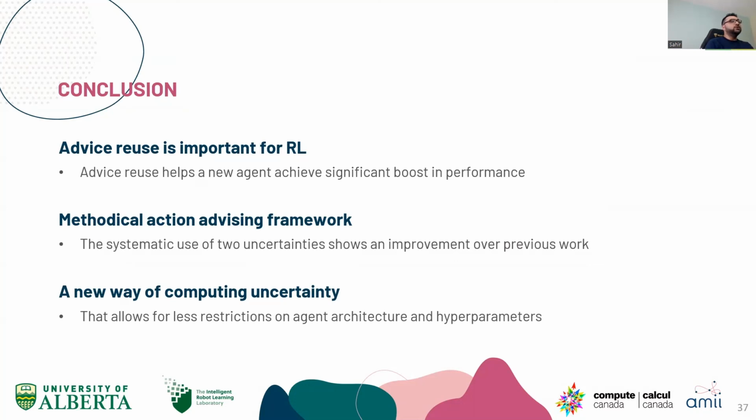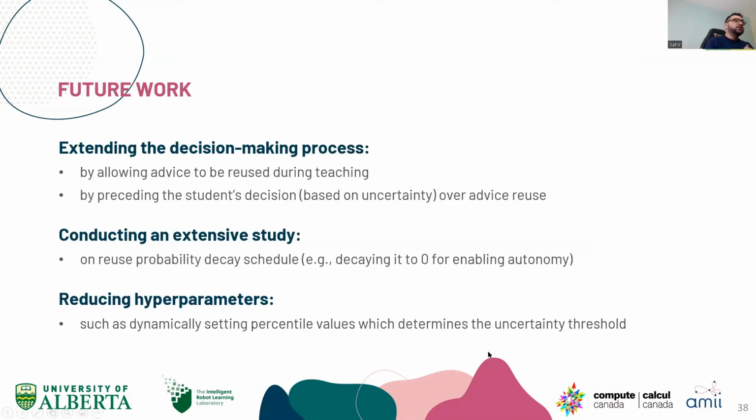We showed that the systematic use of 2 uncertainties shows an improvement over previous work. It is not statistically significant, but it still is an improvement. We also showed a new way of computing uncertainty that allows for fewer restrictions on agent architecture and parameters. Future work can involve extending the decision-making process by allowing advice to be reused during teaching, by preceding the student's decision based on uncertainty or advice reuse.